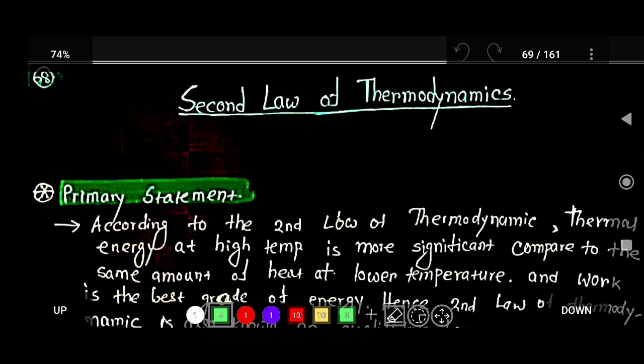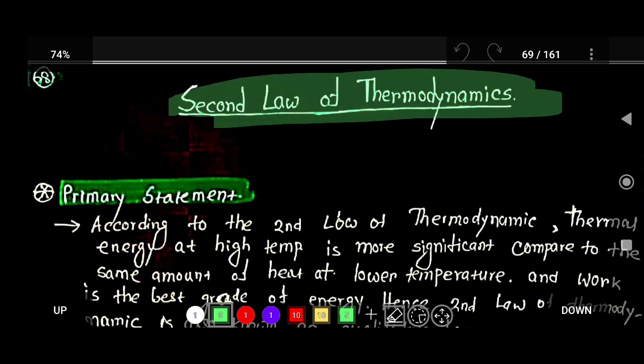This is the new chapter of thermodynamics, that is the second law of thermodynamics. In the second law there are two statements, one is the Clausius statement and one is the Kelvin-Planck statement. But first we will understand what is the primary statement of the second law.